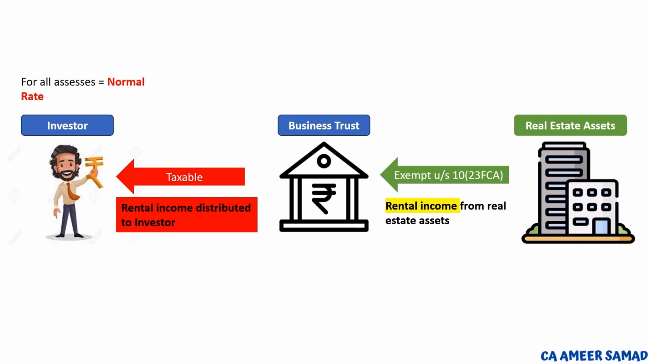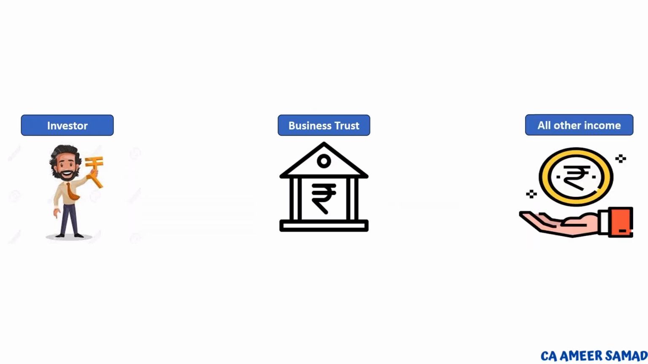Since it is taxable, when the business trust distributes the rental income, it has to deduct TDS under section 194LBA. If the person is NR or FC, then the rate in force is applicable, for others 10%.